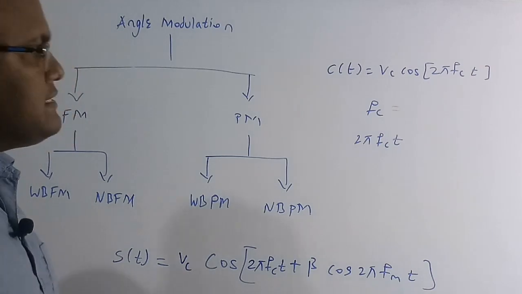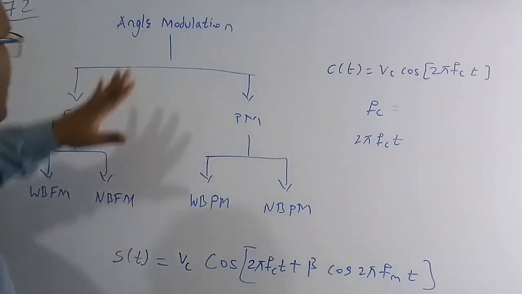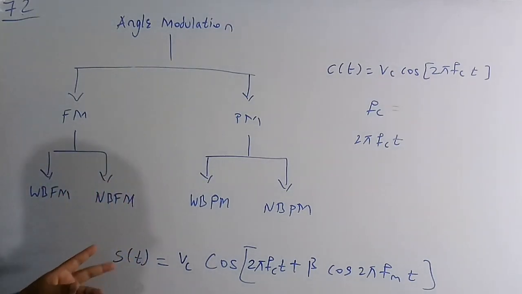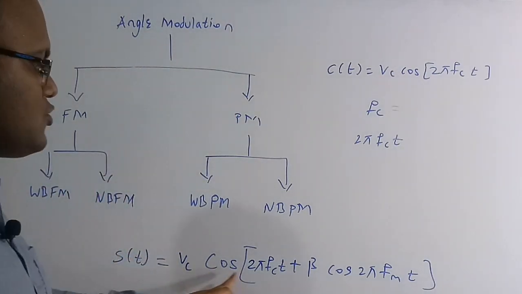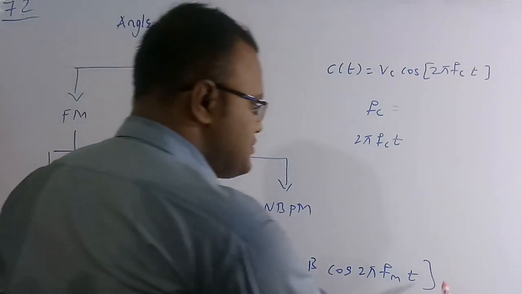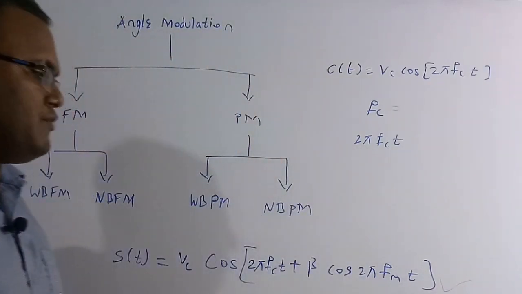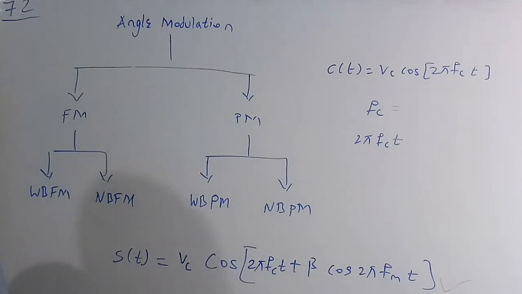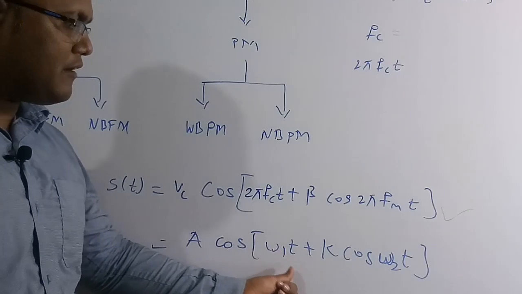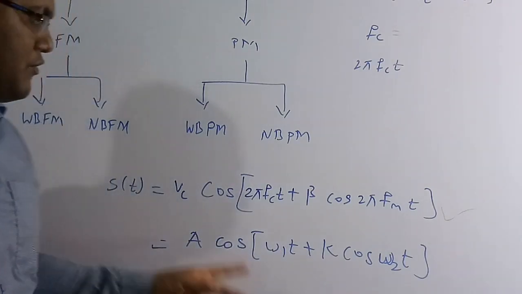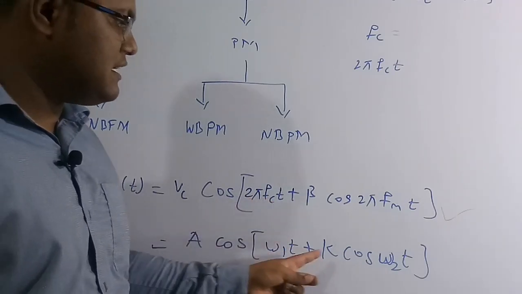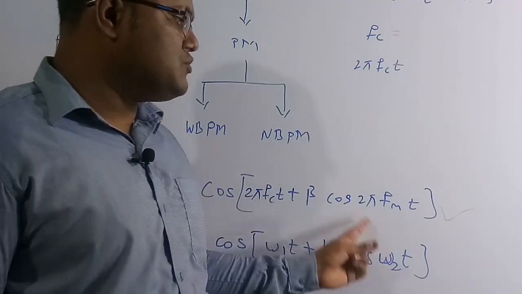Now the standard equation: FM and PM both have the same standard equation, which is S of t is equal to Vc cos of 2 pi fct plus beta into cos 2 pi fmt. This is the standard equation for both frequency modulation and phase modulation. In the question, the equation is A cos omega 1t plus k into cos omega 2t. If you compare both, Vc is equal to A, omega 1 is equal to 2 pi fc, k is equal to beta, and omega 2 is equal to 2 pi fm.